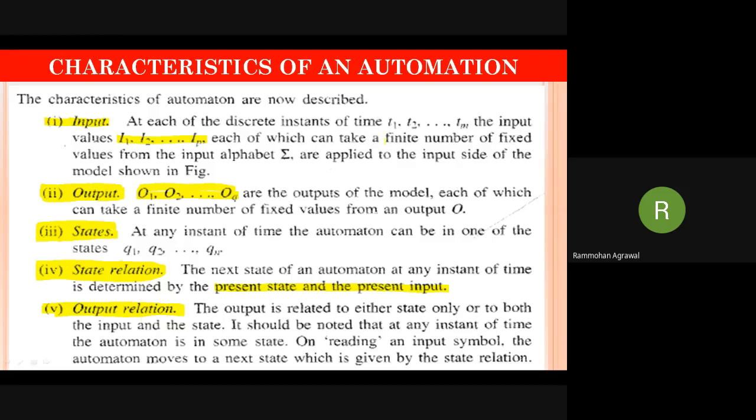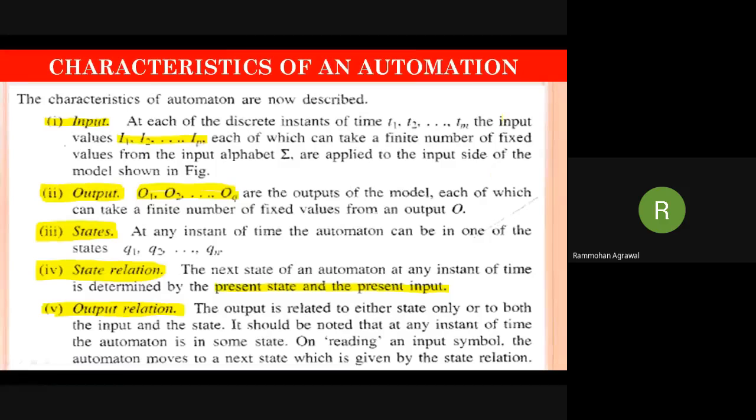So what are the 5 characteristics of an automation system? The first one is the input, the second one is the output, the third one is the state. There may be n number of states during processing of an input. These states are determined by the system itself during computation. Then we can have state relations between them. And finally, we have output relations.